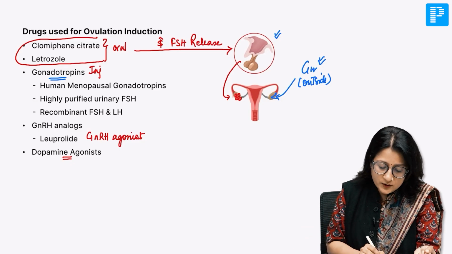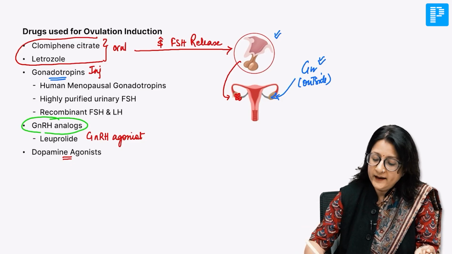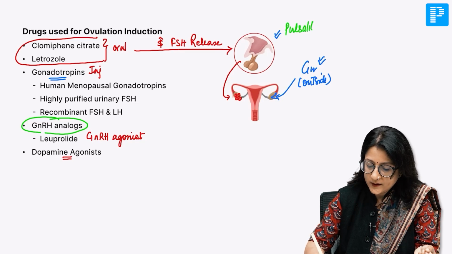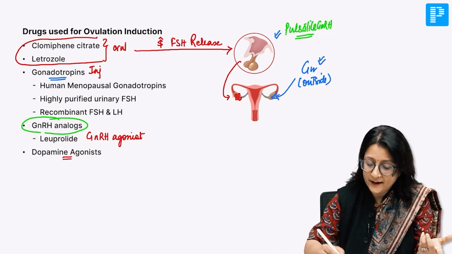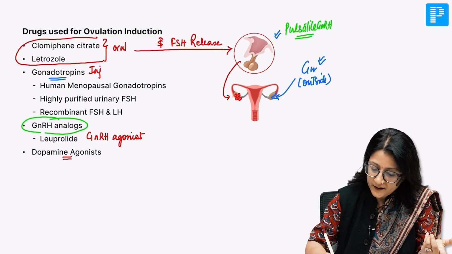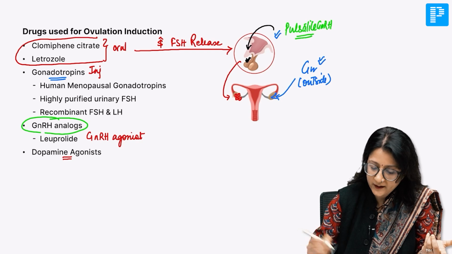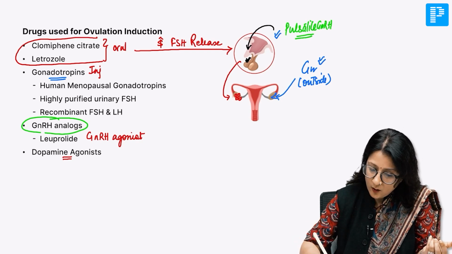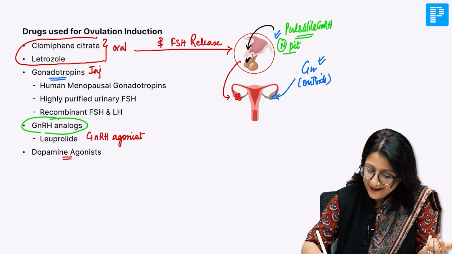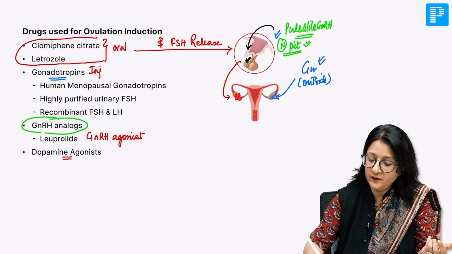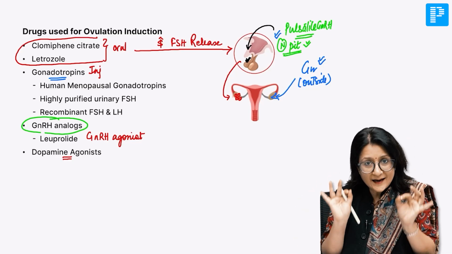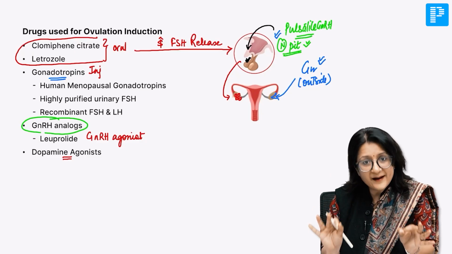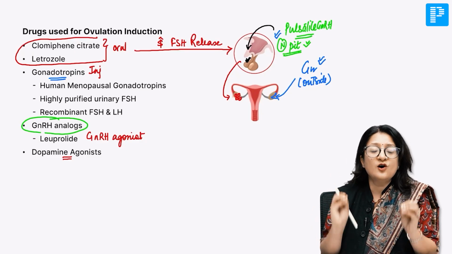Now, let's also have a look at GnRH analogues. We can give pulsatile GnRH analogues. It can be given in a pulsatile manner to stimulate the pituitary. We need a normal pituitary function, isn't it? If we want to use pulsatile GnRH, at least we need a normal pituitary. That is clear. So, keep these important concepts in mind.